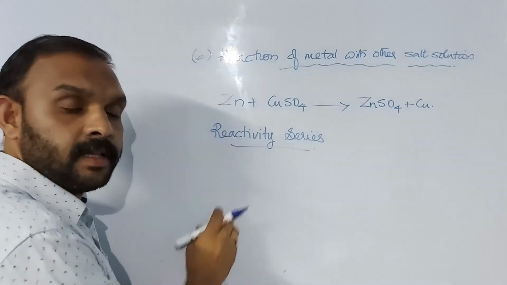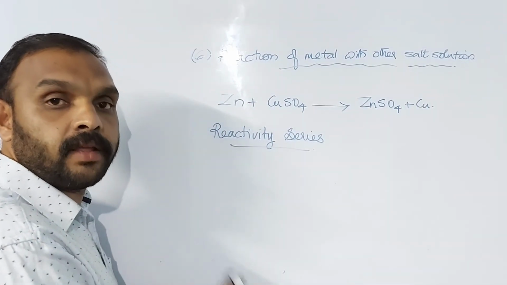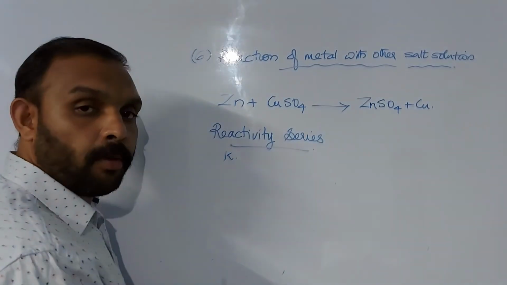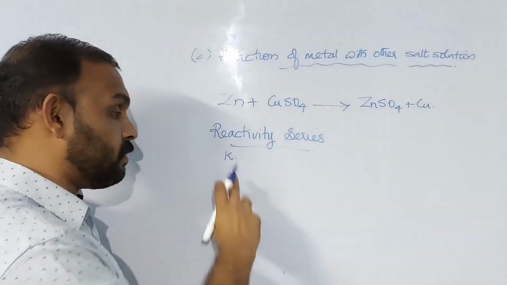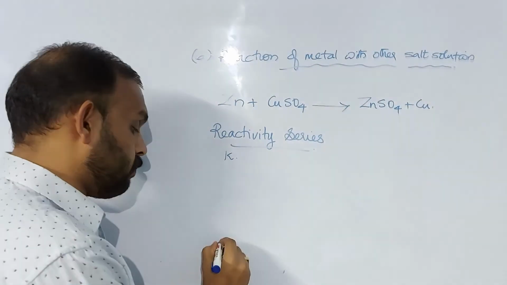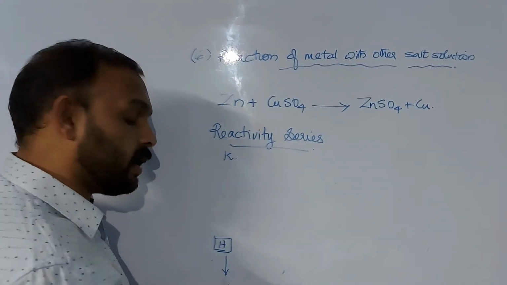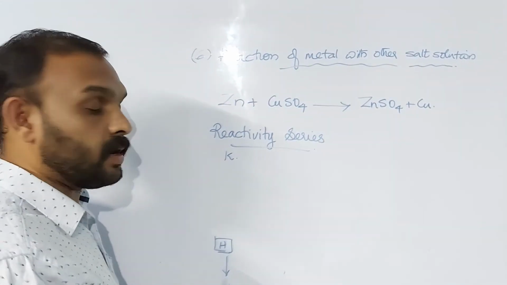The reactivity series is the arrangement of metals in decreasing order of their reactivity, where potassium is at the top and platinum is at the bottom. In between these two there are so many metals, and below hydrogen the metals are considered very less reactive metals. Clear?